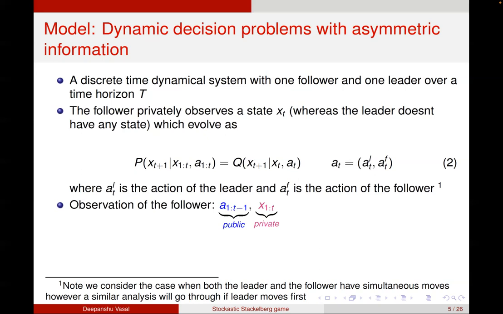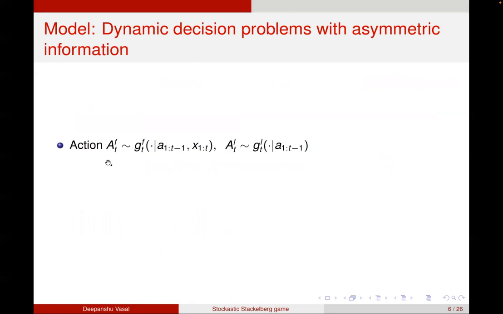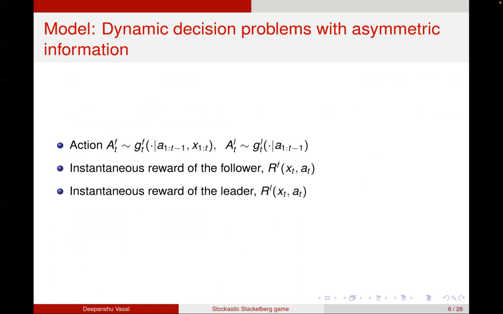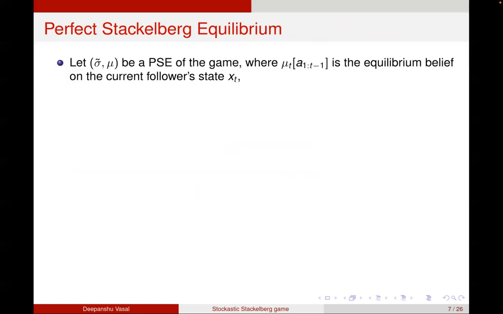So at any point of time, the follower observes the action history a_1 to t-1 and its own state history x_1 to t. Similarly, the leader observes the action history a_1 to t-1, but it doesn't observe any state. So the action of the follower is a function of its information. Similarly, the action of the leader is a function of its own information, which is a_1 to t-1. The follower gets an instantaneous reward R^F, which is a function of the current state and current action. Similarly, the leader has a reward which is a function of x_t and a_t.